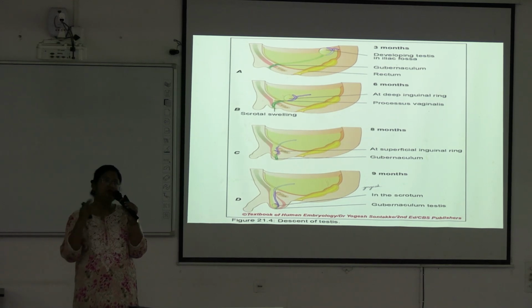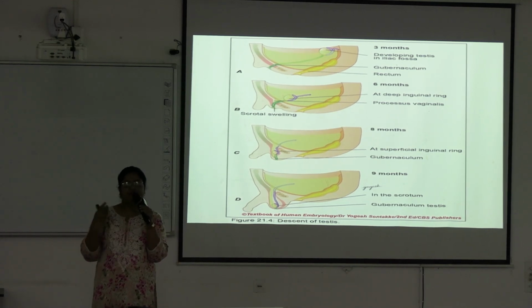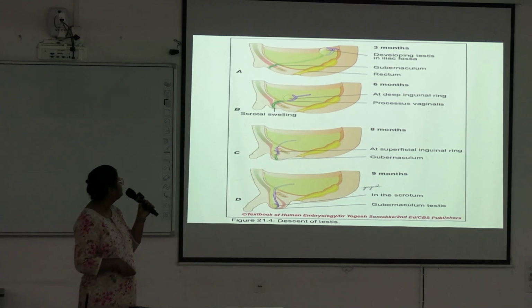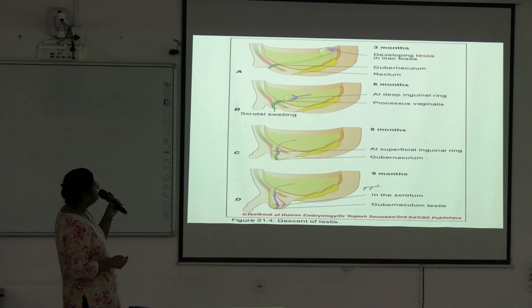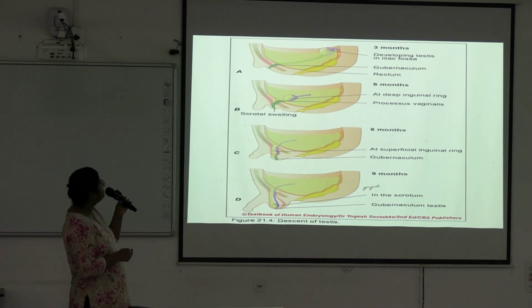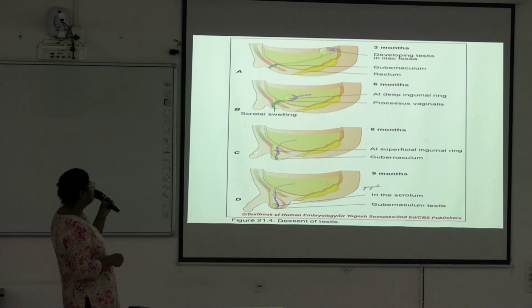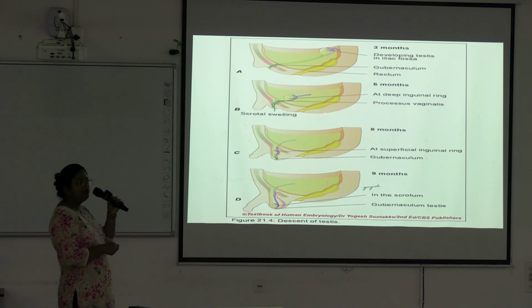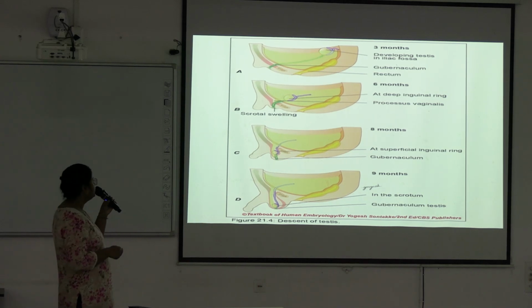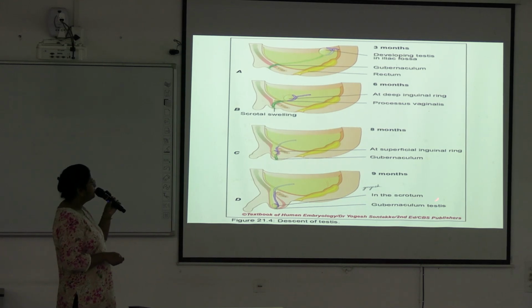Like this, all these are forming from the extent of the muscles of the anterior abdominal wall during descent of the testis. So, 3rd month, developing testis in the iliac fossa, gubernaculum testis is pulling it downward. And here, 6th month, it is lying at the deep inguinal ring. 8th month, it lies at the superficial inguinal ring. And you see the gubernaculum of testis is gradually shortening during its pulling down the testis. And at 9th month, it reaches the bottom of the scrotal sac.